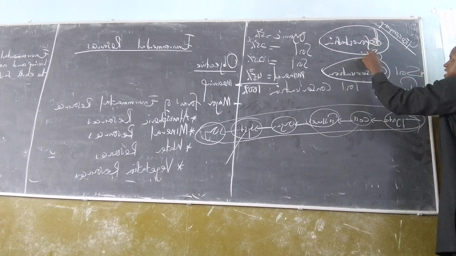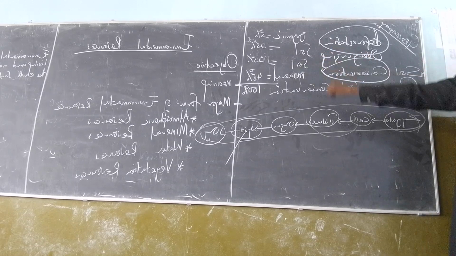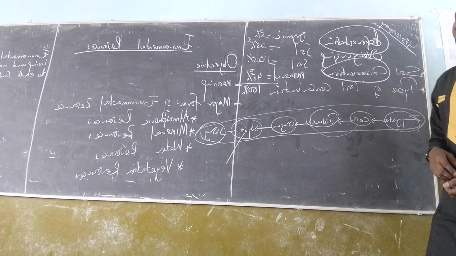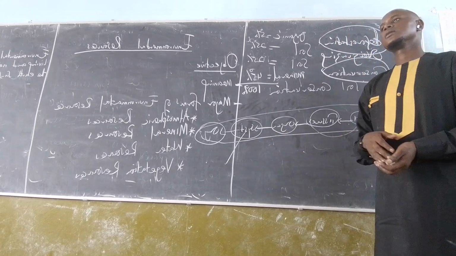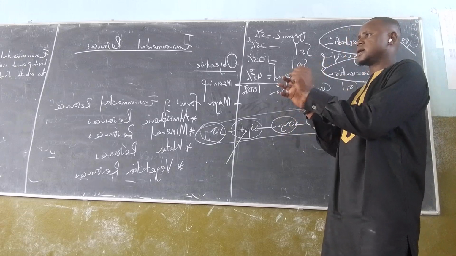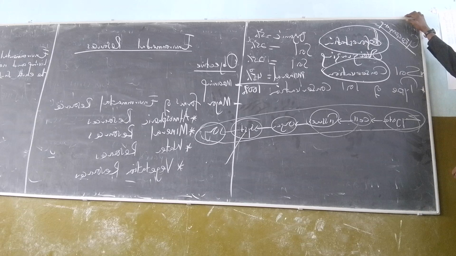So, deforestation is one. Two, overgrazing. What is overgrazing? When animals feed on grass continuously, it exposes the soil. Thereby, it exposes the soil to denudation and erosion.